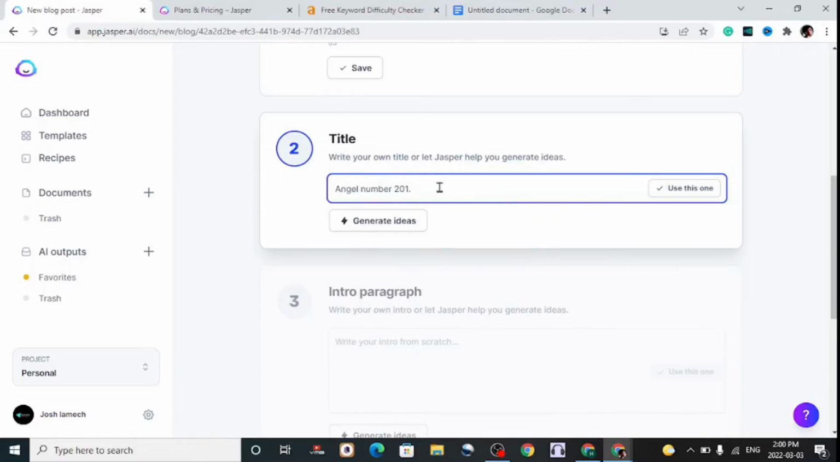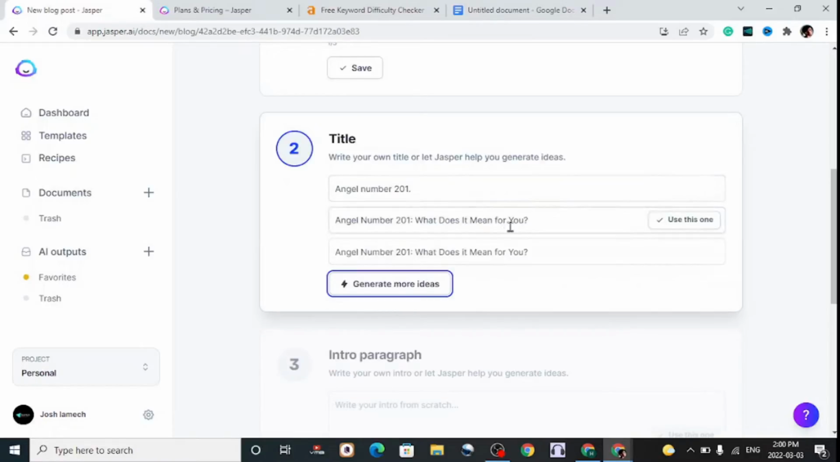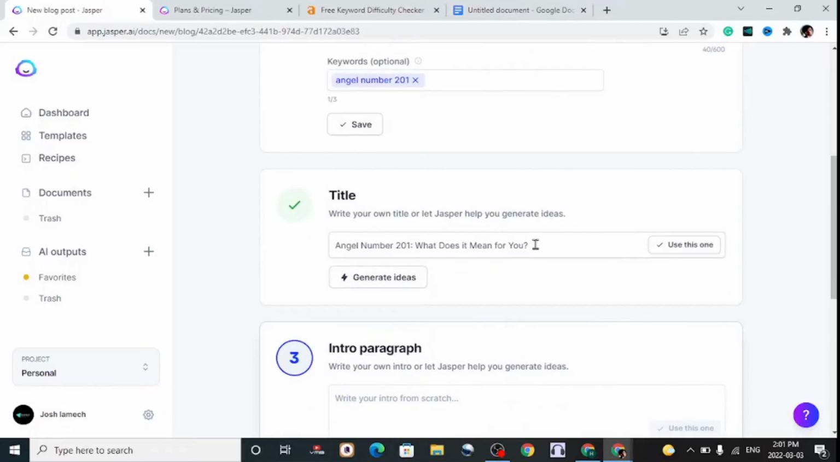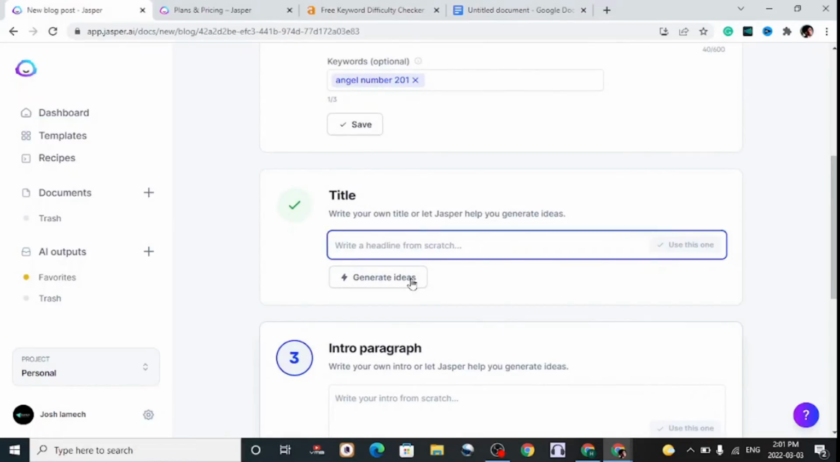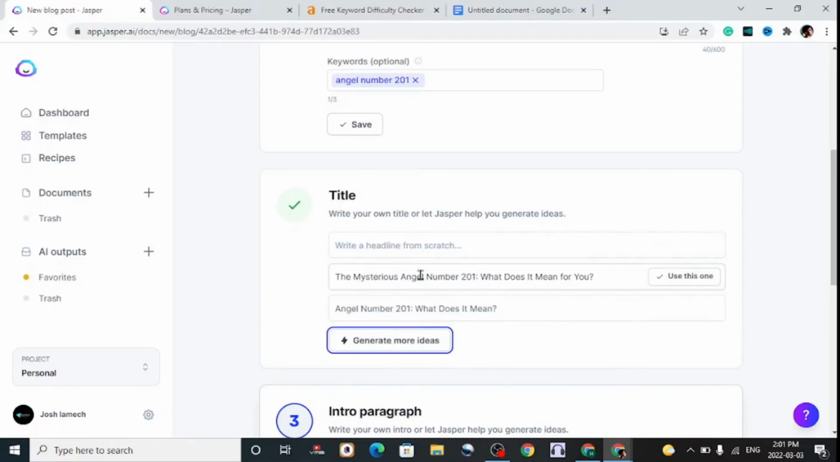So we shall enter the same keyword as our title, and we hit on generate ideas if you want, but if you don't want, you can leave that blank and let it generate the ideas for you. So I like this one, so we're gonna use this one. But if you don't want, let's remove the title and we don't generate ideas, so I can show you what it does without it.